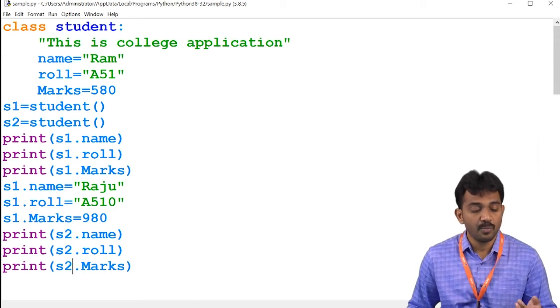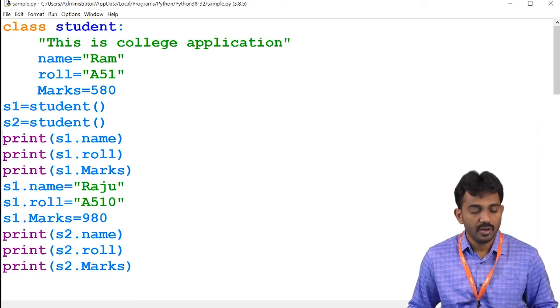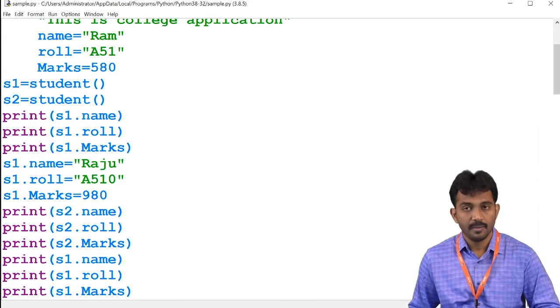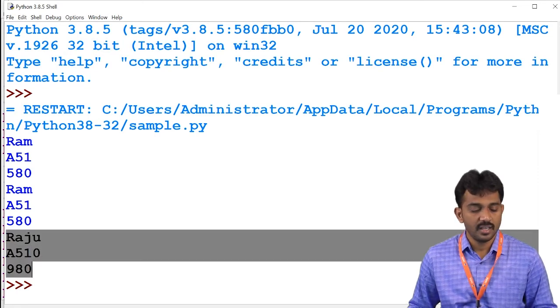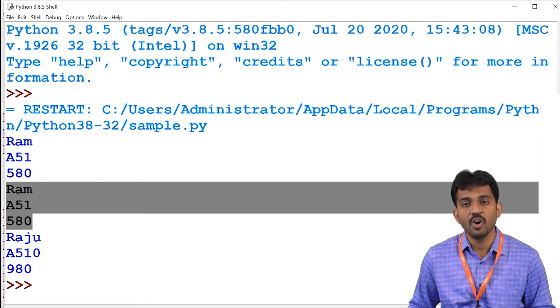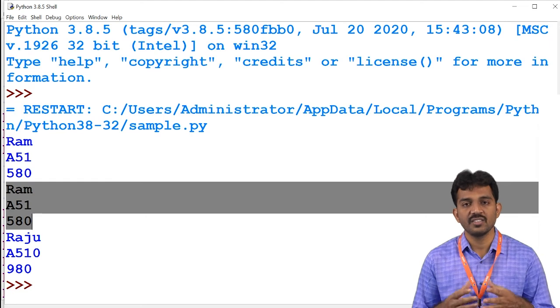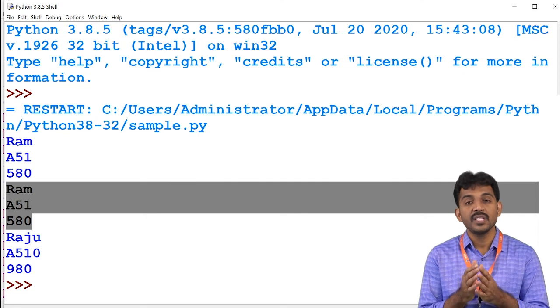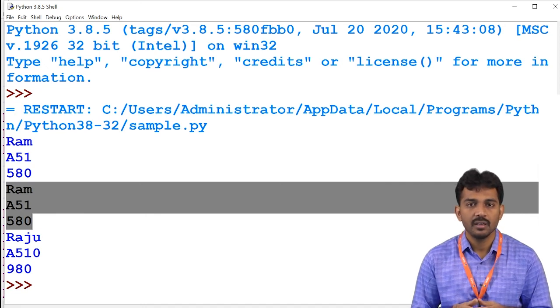Even if you perform changes in S2, for example, now if you print S1 here, see, if you run this code, this is the updated data, right? And this is the old data, because you didn't perform any operations on S2. S2 has the same data which you have written in the class. S1 has a separate name, separate roll number and separate marks. Is this clear? Right?